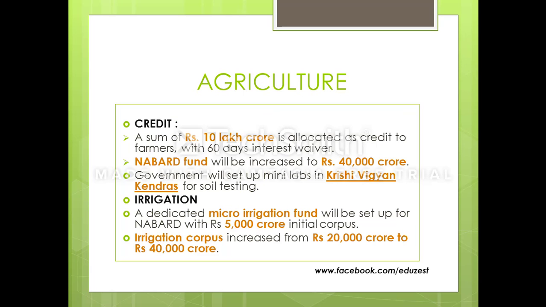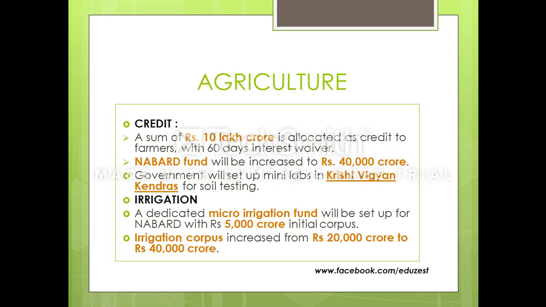Yes, so agriculture. What do you need in agriculture? If you see what all things are needed, credit is needed, irrigation is very important. So firstly, the government is focusing upon credit. For that, the government has kept 10 lakh crores. That's a real good amount. 10 lakh crores for the credit that they would be giving to the farmers. And one more thing that you need to remember is the 60 days interest waiver that they have given. Means for the 60 days, the farmers won't be charged any interest.